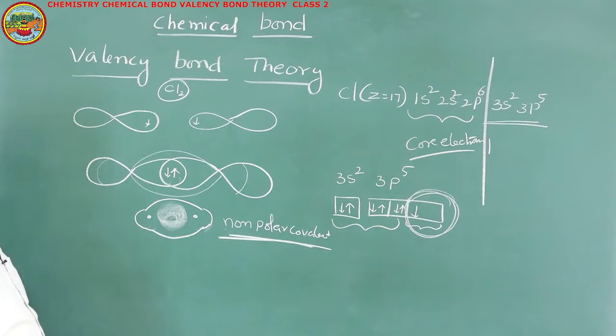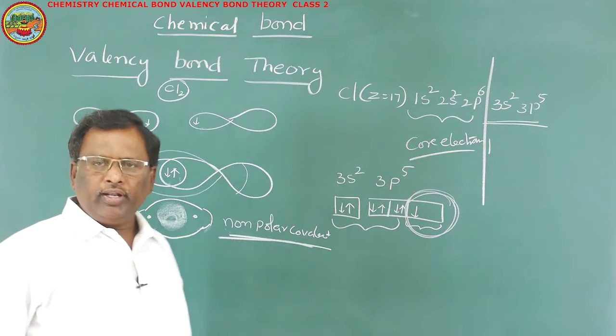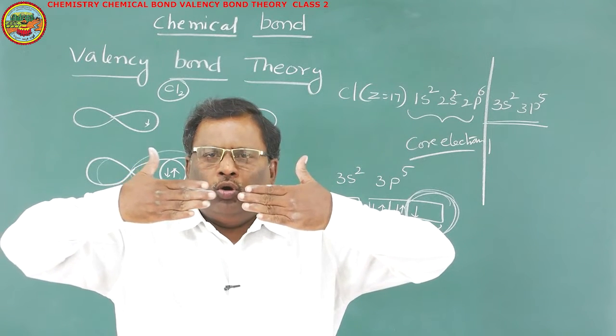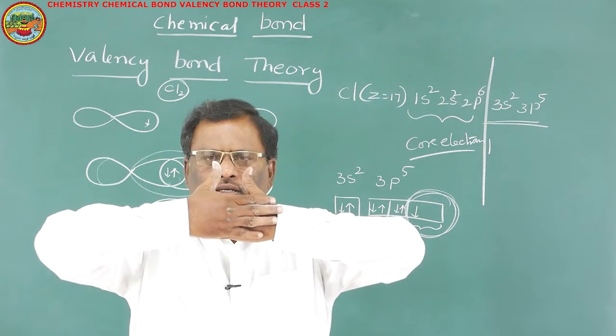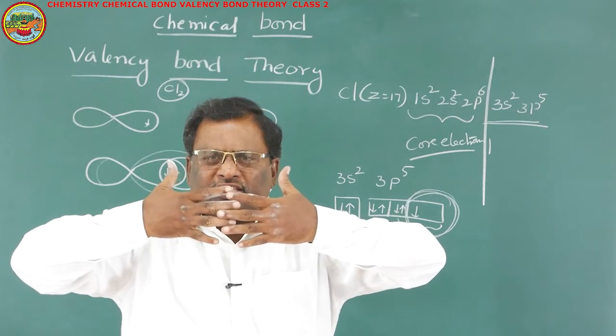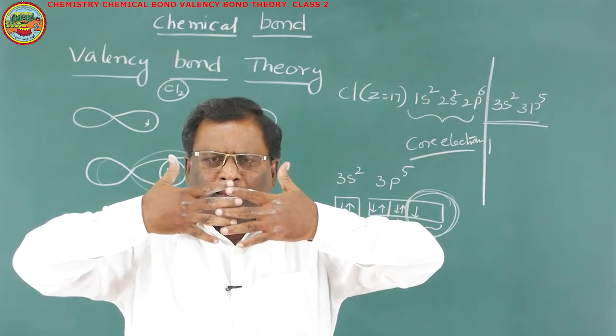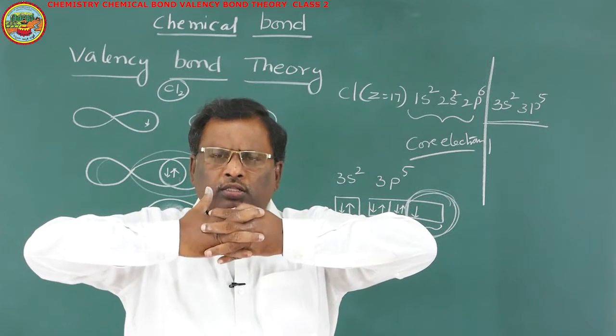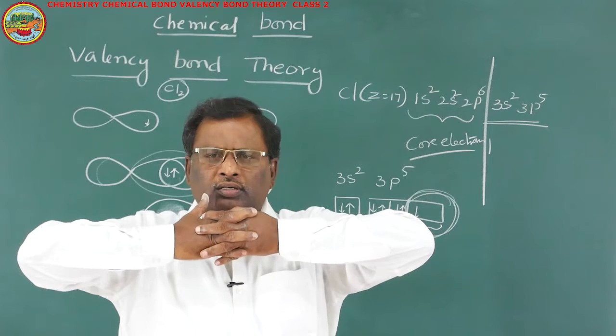Non-polar covalent bond. So here remember, in the formation of a covalent bond, the half-filled atomic orbitals will overlap with each other. The strength of the bond will depend upon the extent of overlapping. If the overlapping is less, the bond is weak. If overlapping is more, the bond is strong.